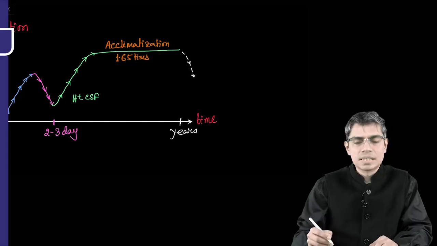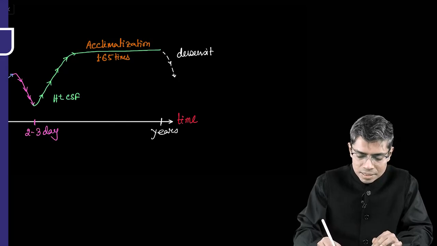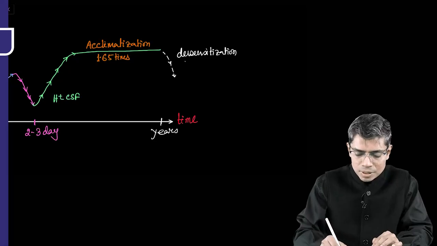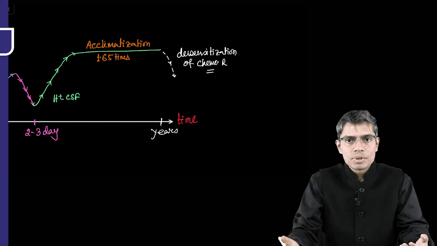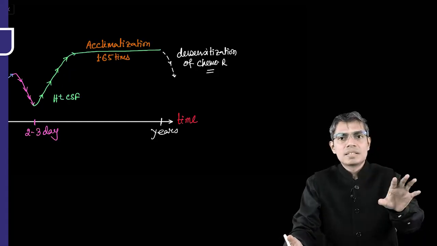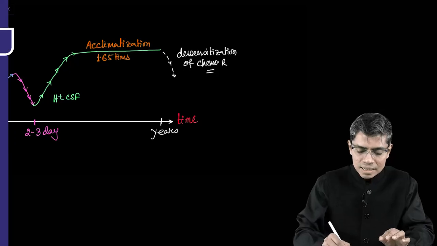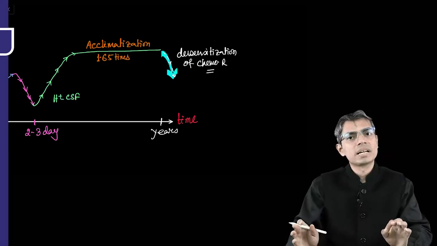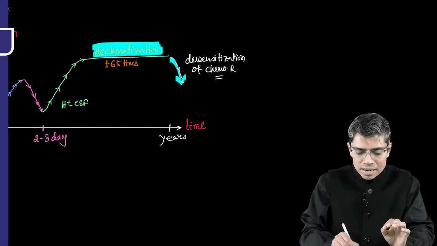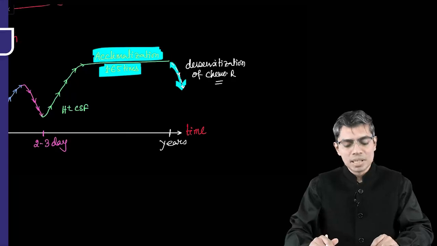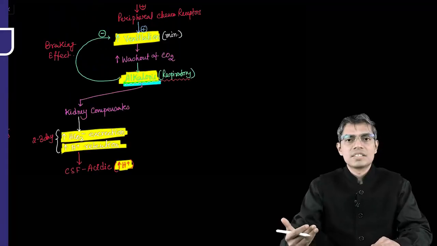And this decrease in ventilation is said to be due to desensitization of the peripheral chemoreceptor. Desensitization of the peripheral chemoreceptor means after years, what will happen? The chemoreceptor will adjust to this hypoxia and there will be decrease in sensitivity of the peripheral chemoreceptor. Then the ventilation can again decrease to the original or normal condition. But we have to remember that acclimatization means the ventilation can rise up to 65% of normal, that is 1.65 times of normal, right? So this way we have to remember how the ventilation is changing at the level of high altitude.